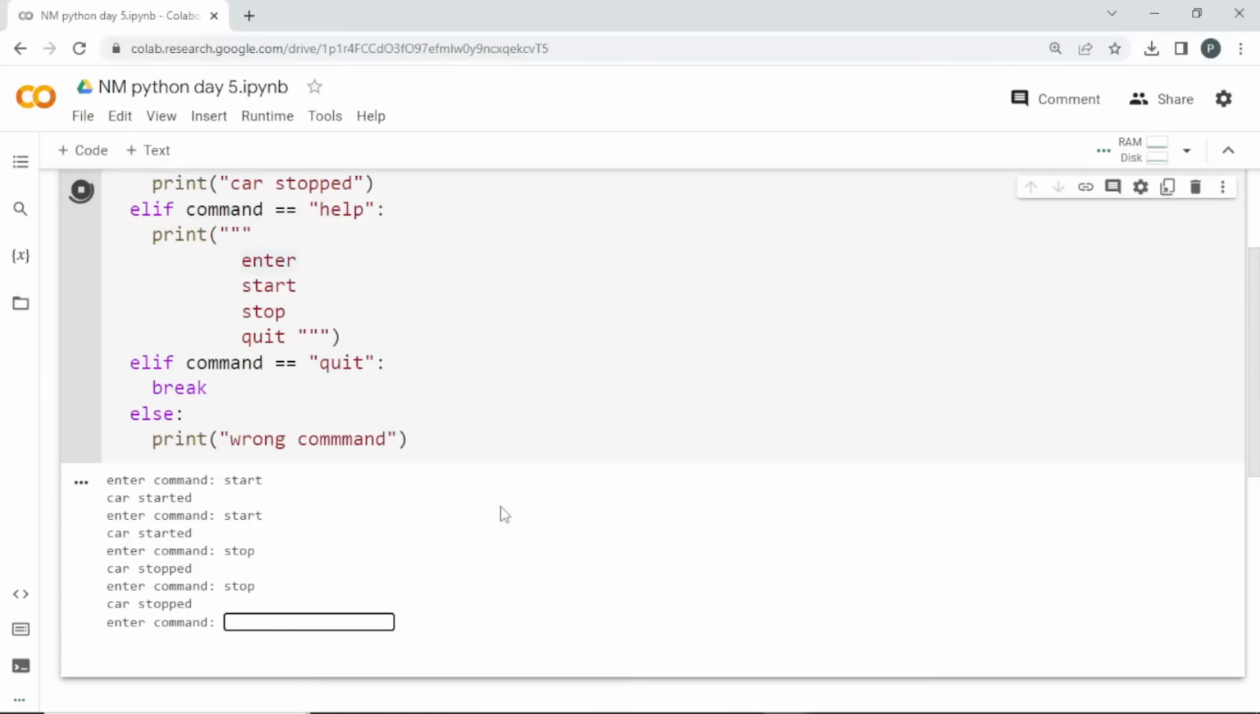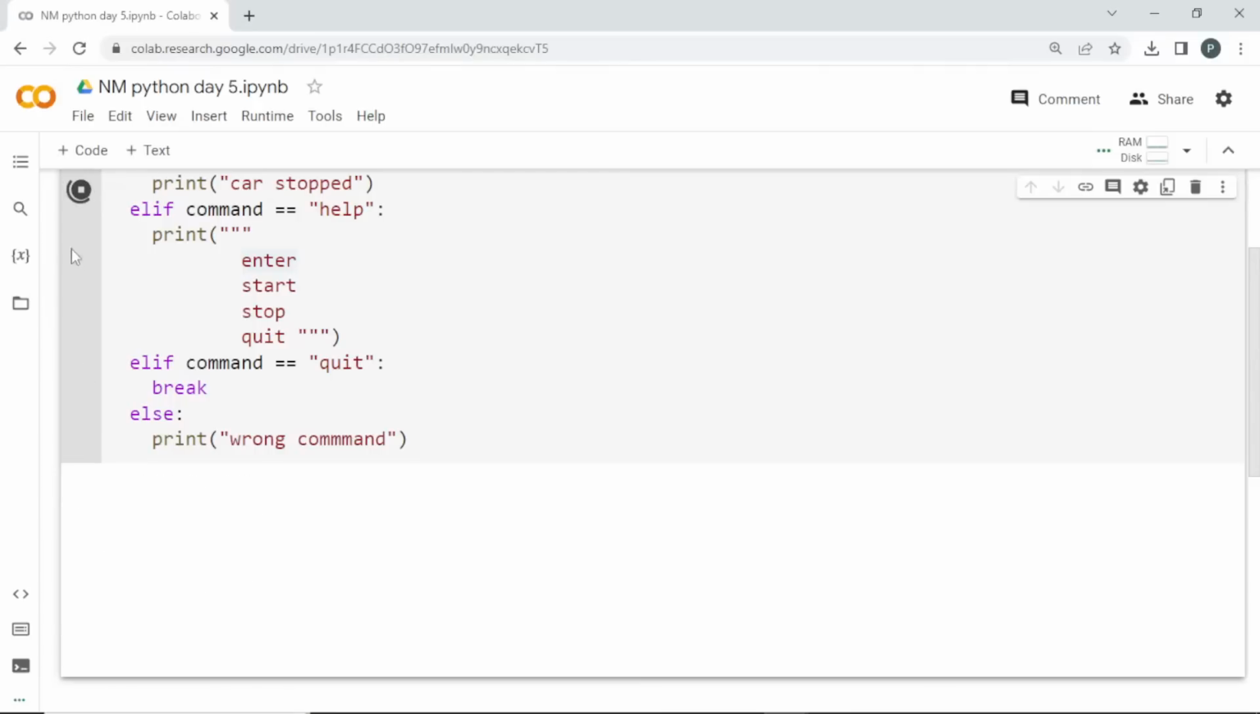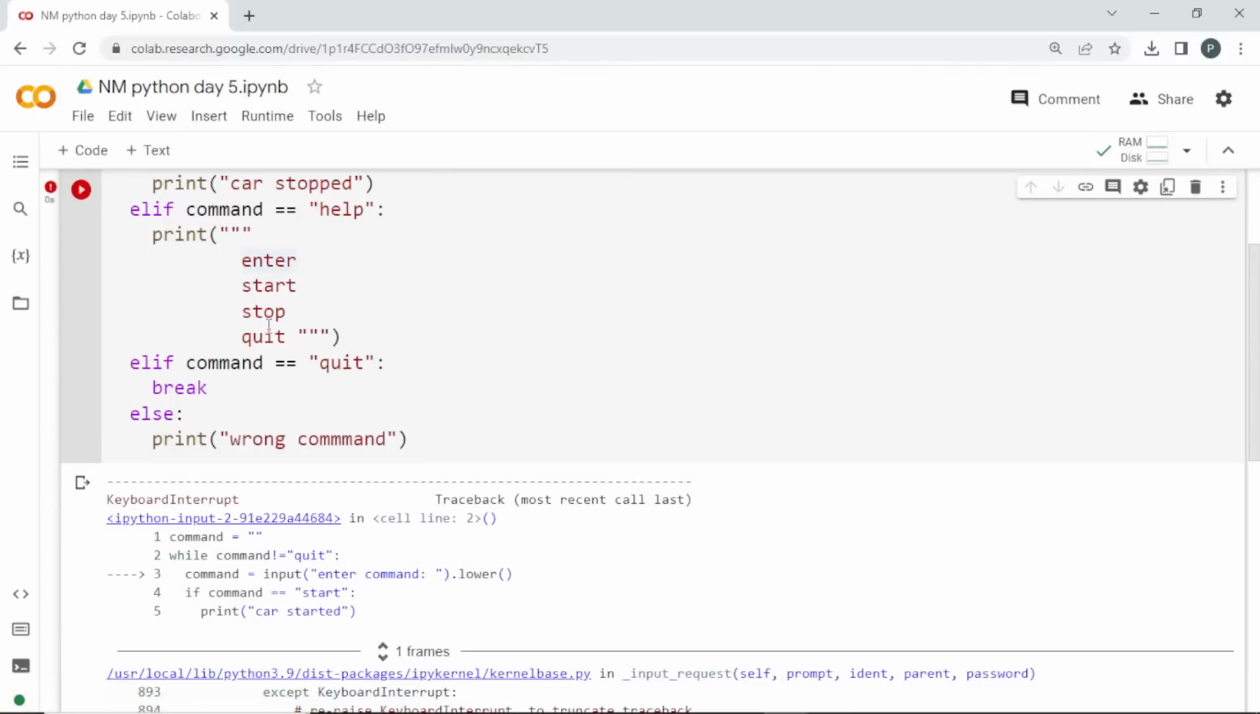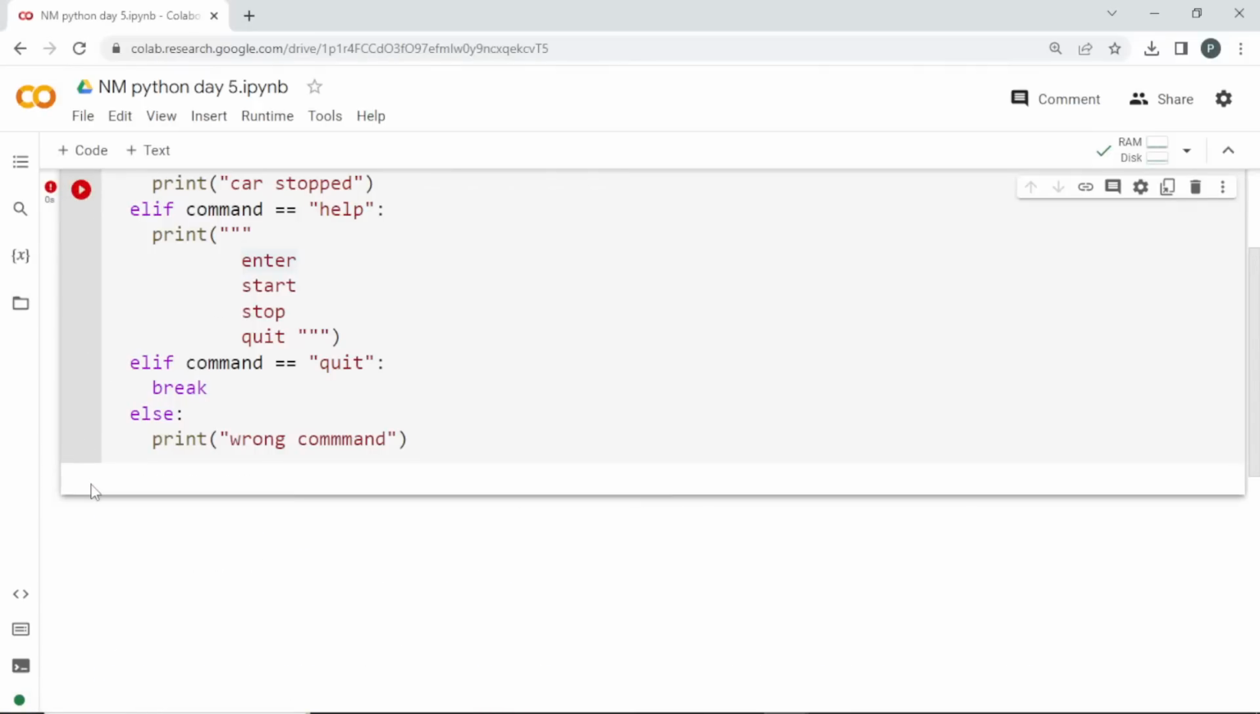So what we are going to do is set some condition and check whether the car is started already. If it is already started, I am going to tell car is already started. In that case, we can do it in stop also. We will try to do it in stop also. For that, let me interrupt and terminate it first.